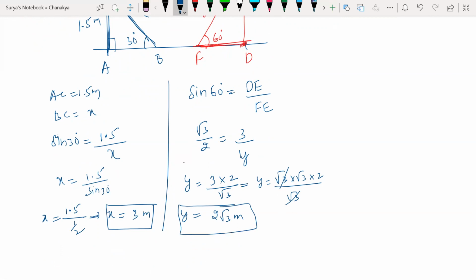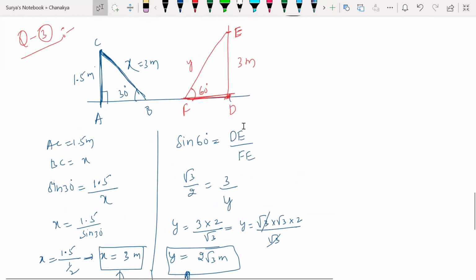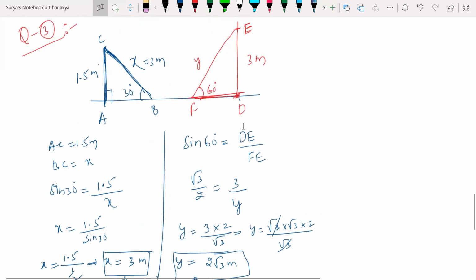Alright, so this is for younger children, below the age of 5 years, and this is for elder children. For elder children, it is 2 root 3, and for younger, less than 5 years, it is 3 meters. Very simple, isn't it? Any doubts?